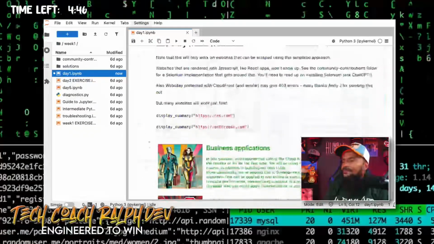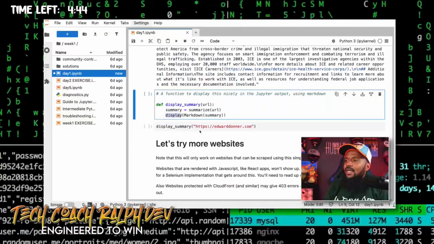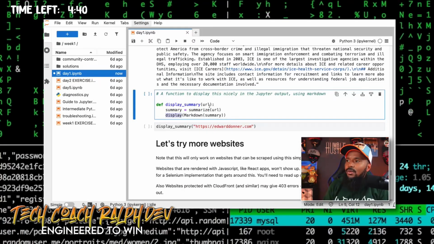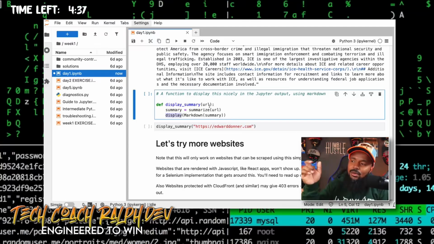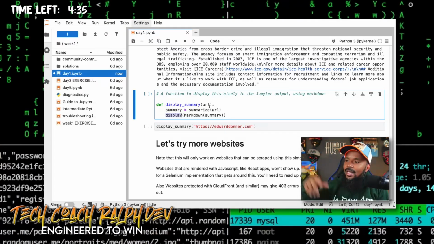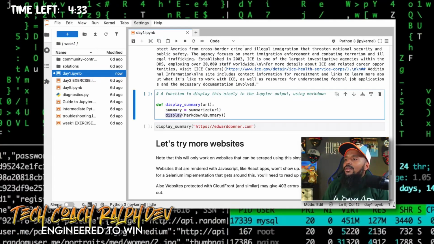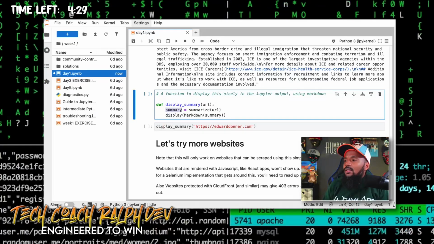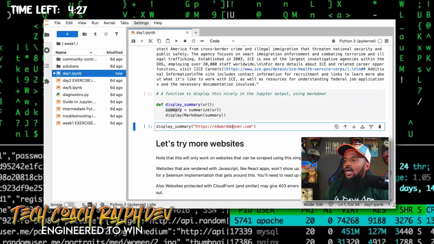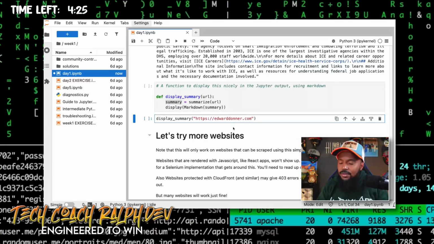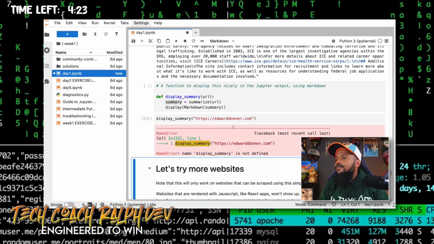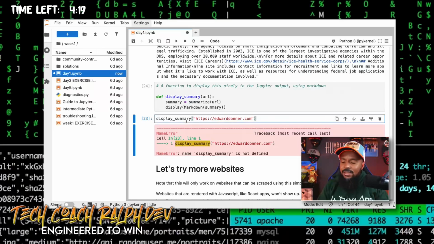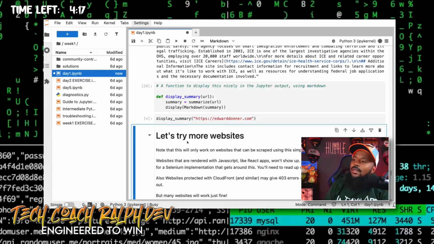All right, so now it's saying display summary. The summary is summarize URL, which is what we did above, where it's going to be taking the URL, going to ChatGPT, doing all that stuff, and then we're going to say display the Markdown for the summary right here. So let's say display summary for Edward Donner. Let's give it a try. Why don't we? Oh, gotta do that one first. All right, now let's give it a try. Let's see.